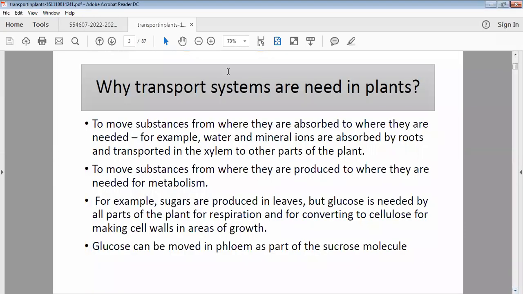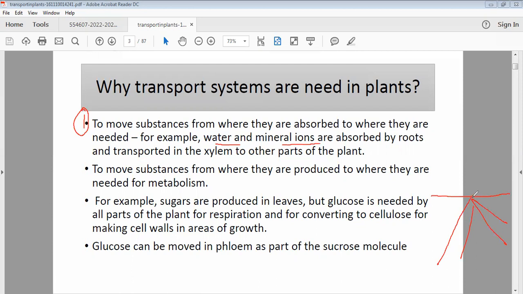So, the first question which comes to your mind is why a transport system is required even by the plants? You have the heart for the transport and you have the blood vessels aiding the whole circulatory system. So, what do plants have? The first reason they need transport is water and minerals. They are basically absorbed from the roots, which penetrate very deep inside the soil.